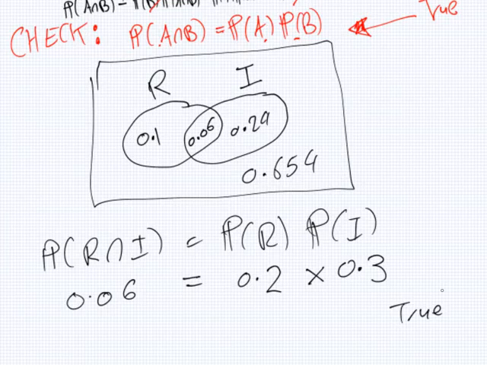So here is an example. Rain and ice cream are independent events, that having one doesn't affect having the other. Let's do another example, or let's do an example here actually.